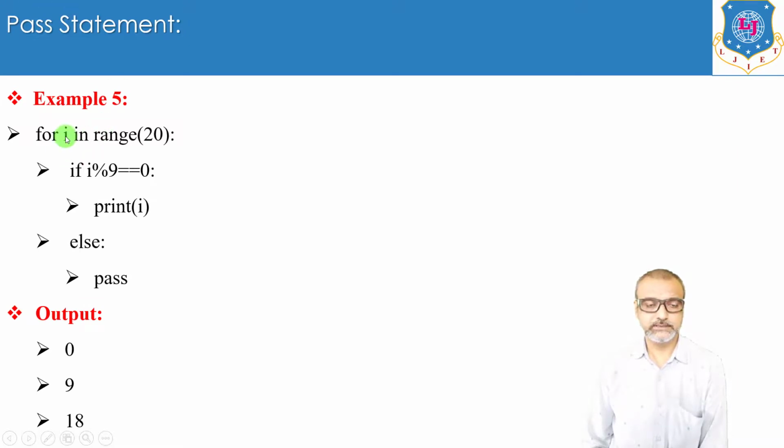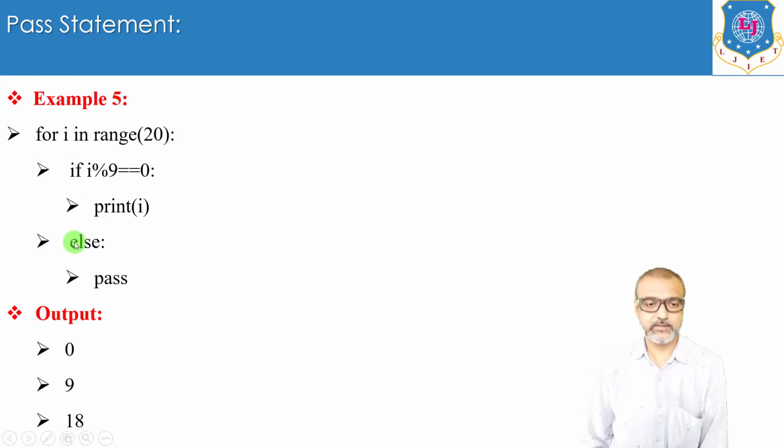Now see, this is one example, right? Using for loop, for i in range 20. So what will this range of 20 give you? It will give you numbers starting from 0 to 20 minus 1, that is 19. So it will give you numbers from 0 to 19.